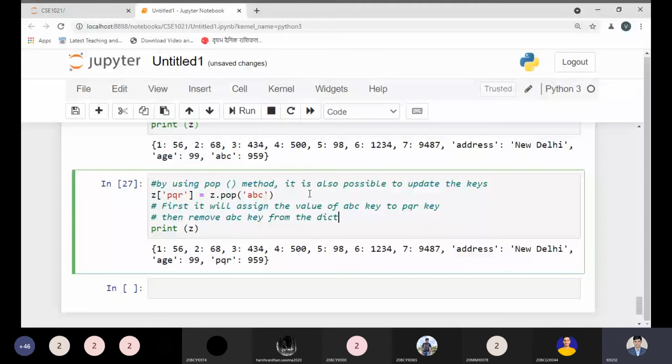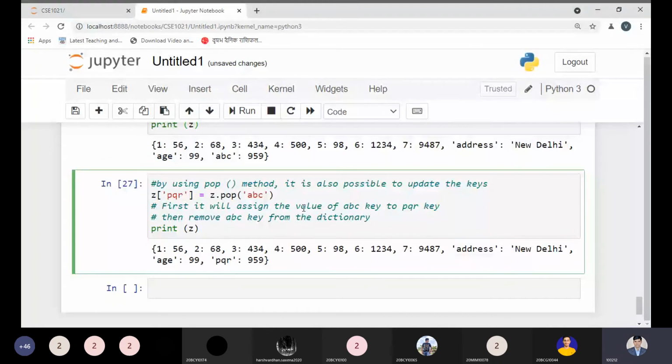So this is happening over here. The statement z_pqr equal to z.pop abc is performing two different operations: first, assigning the value to the pqr and then removing.